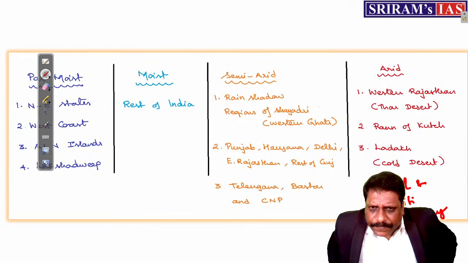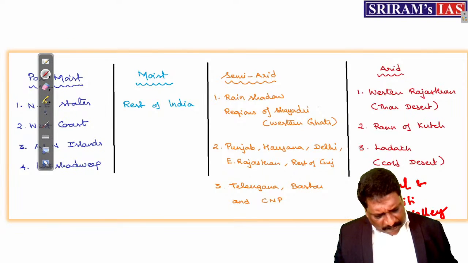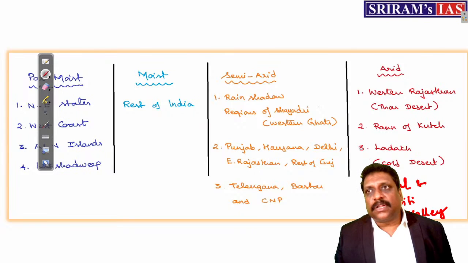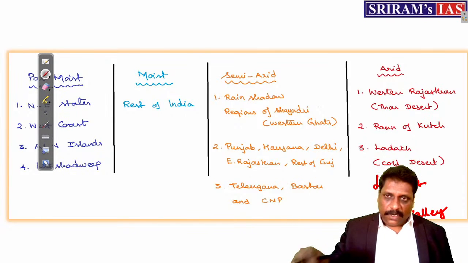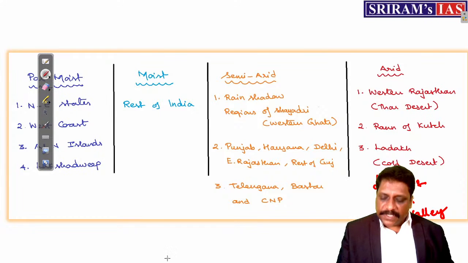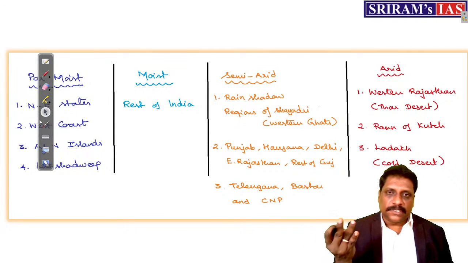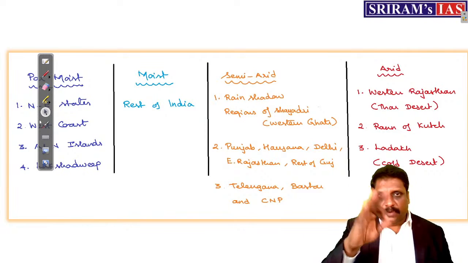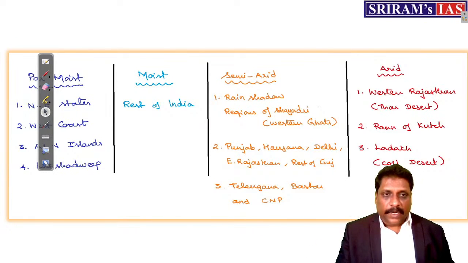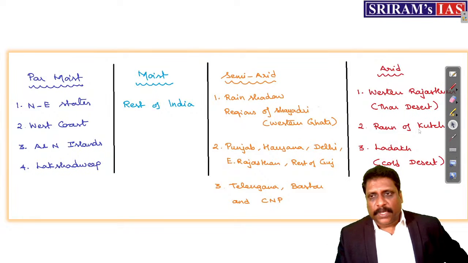Right, my dear friends. Now, two extremes I have marked it. See here, somewhere seeing this as a fact is one type of revising. But more than that, you have to correlate it. Once I know the climate, I can go for vegetation, because every year, at least one question comes from vegetation. What we somewhere see as a miscellaneous topic: soils is a miscellaneous topic, agriculture is a miscellaneous topic, vegetation is a miscellaneous topic. Take it from me, if you take these three areas, three questions would be there every year. So somewhere climate and vegetation can be correlated.